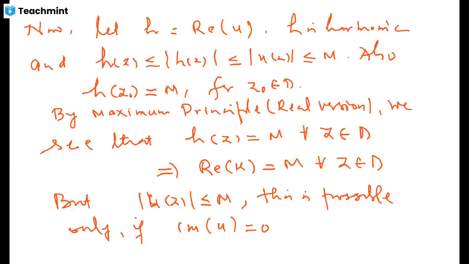If this is 0, what it means, imaginary part is 0, its real part is constant, and hence this function u itself is a constant function, and this is done for it also.